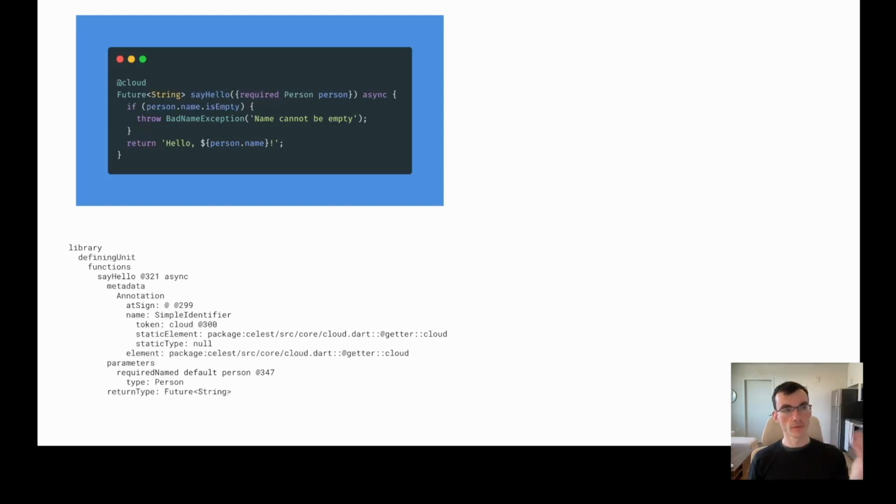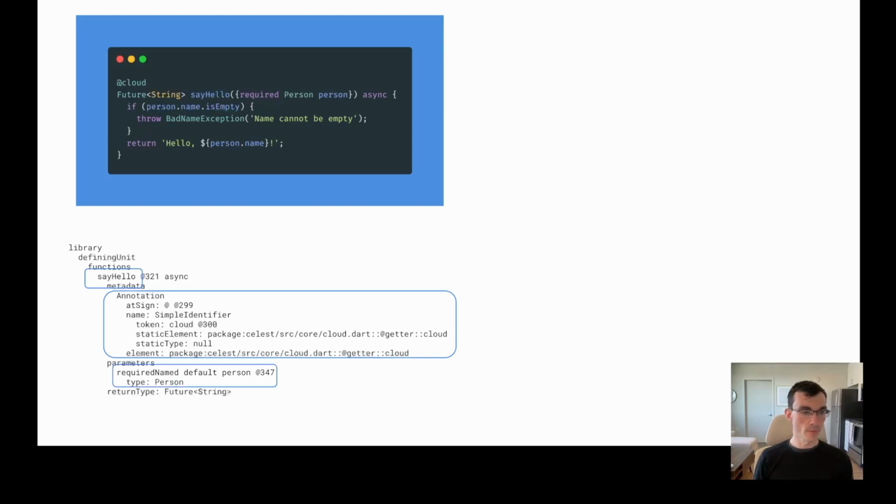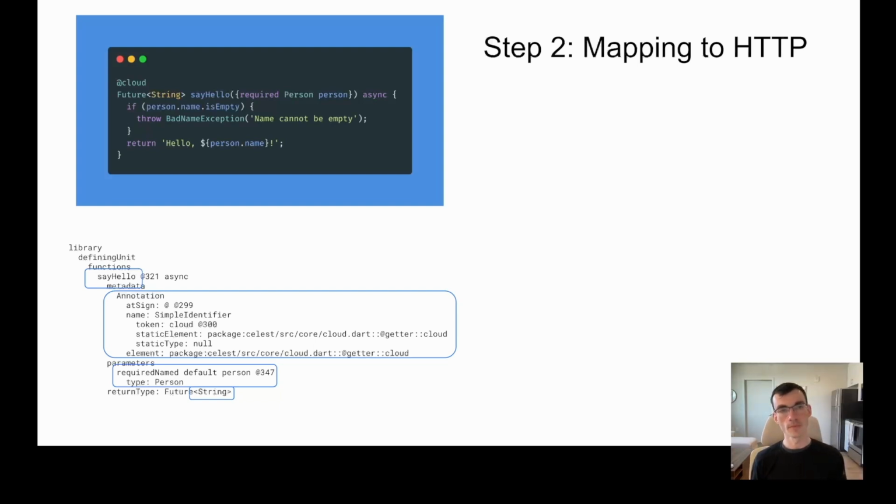So going back to our function, here's the element model for it. And if we look at this, we can see that it has everything that we need. We've got the name of the function. We can see the @cloud annotation on it. We can see that it has a single input called person of type person, and that at some point, it's going to return a string. And so the second step is to start mapping this to HTTP.